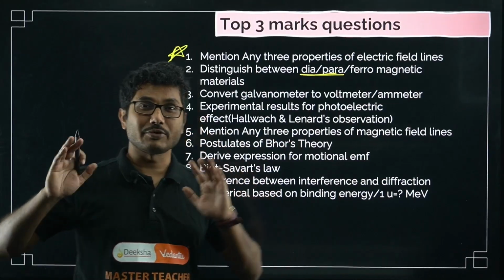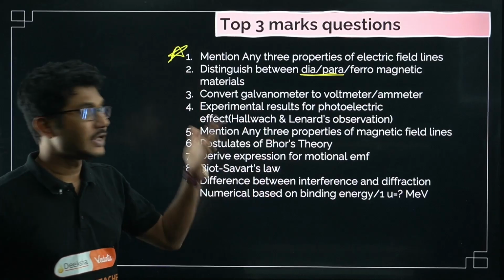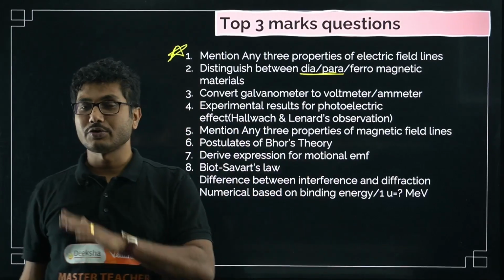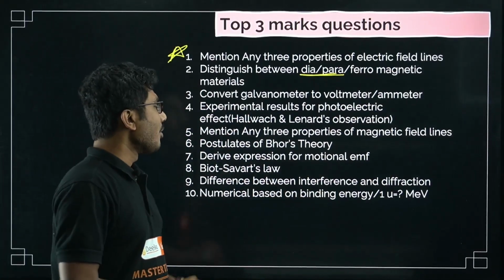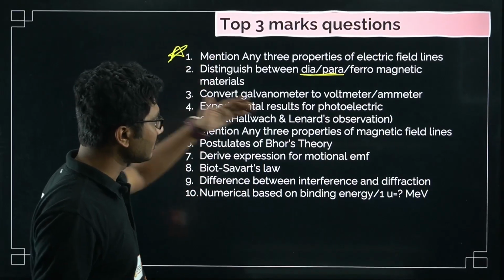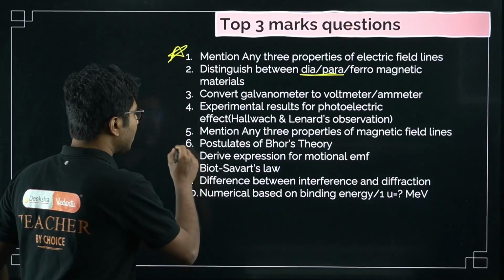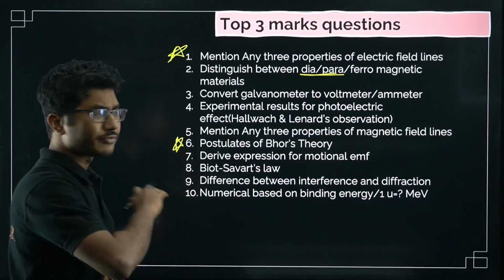These are all the same questions, and again the same question in different languages appeared across the districts. This is also another commonly asked question: mention any 3 properties of magnetic field lines. Even though it is not as popular as this one, it is also appearing in a few districts as well. Next is postulates of Bohr theory, another very commonly asked question across districts.